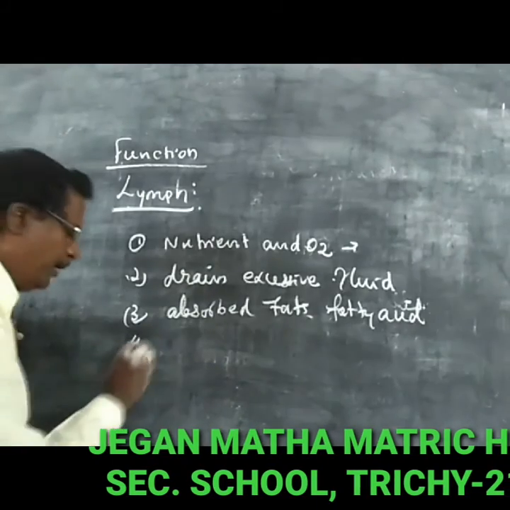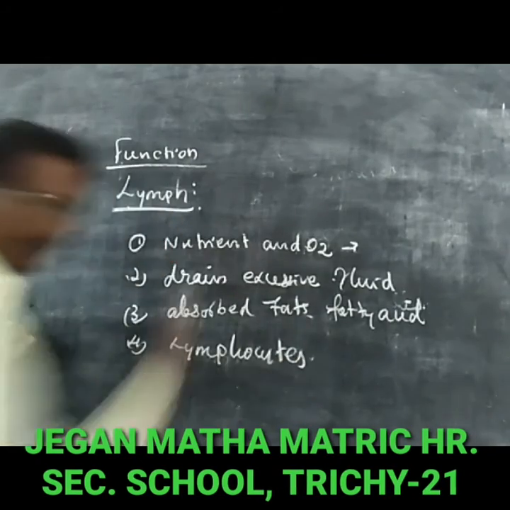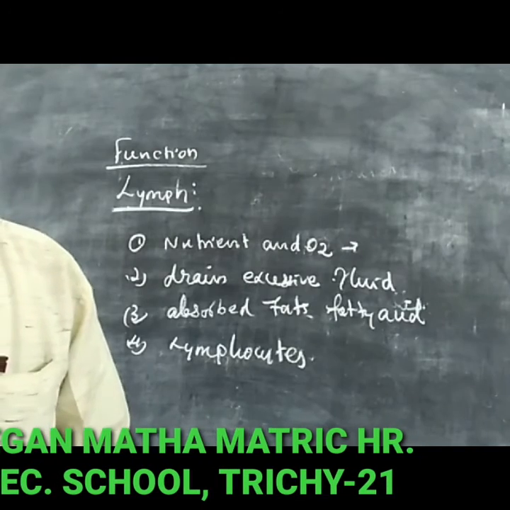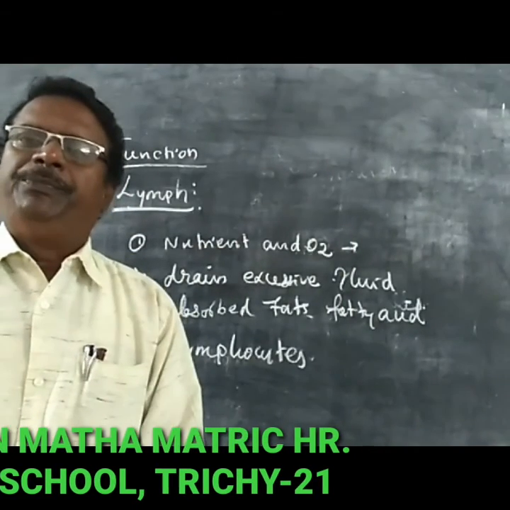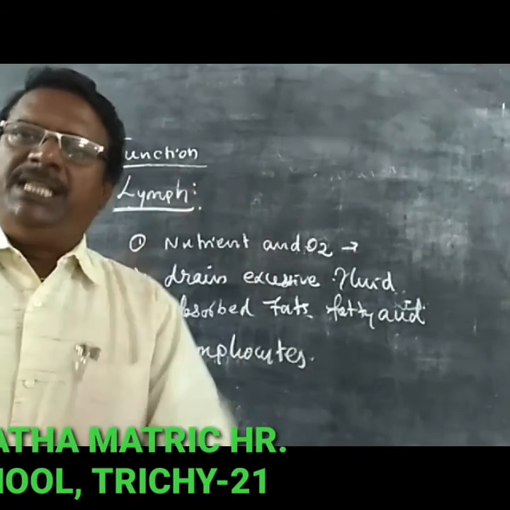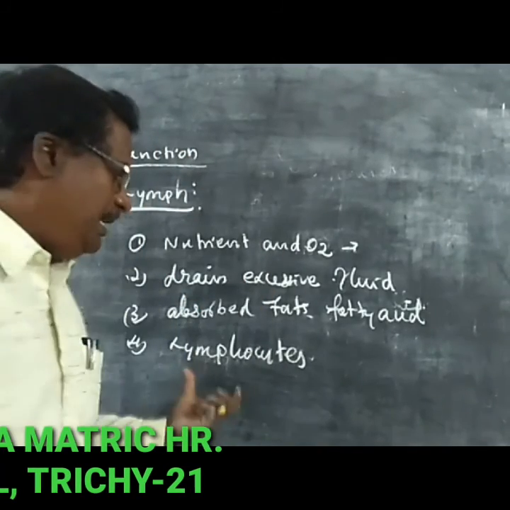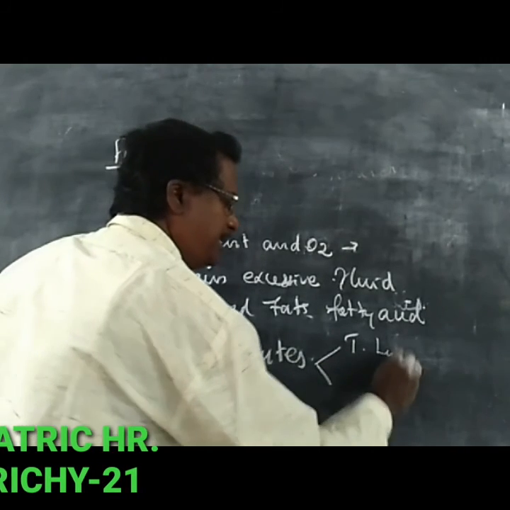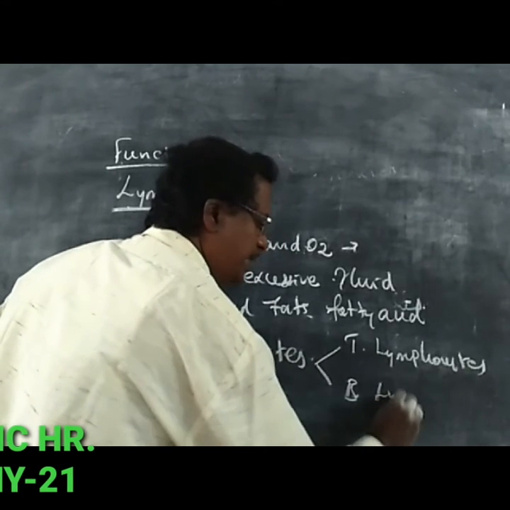Fourth one is the lymphocytes. Lymphocytes defend the body from infections. They develop immunity in the human body, prevent disease, and protect the body from different kinds of disease. There are two types of lymphocytes: T lymphocytes and B lymphocytes.